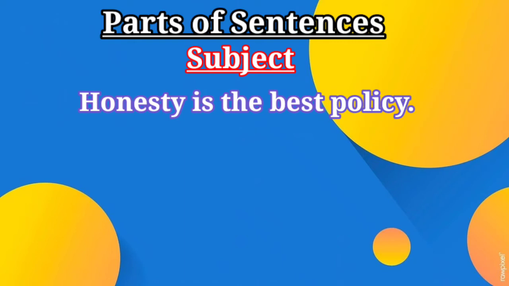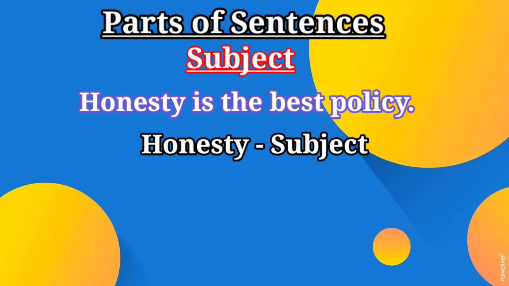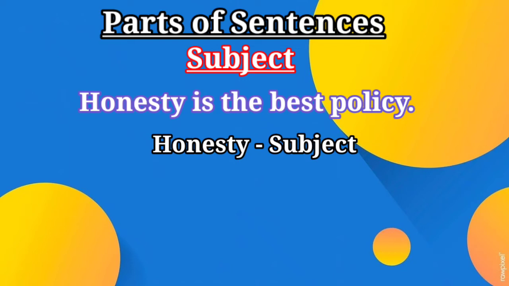Honesty is the best policy. Can you find out any verb or action? No, there is no action. But as I told you, that about which something is said in a sentence is called the subject. So here, about which is the sentence said? Yes, the sentence is said about honesty. So honesty is the subject.